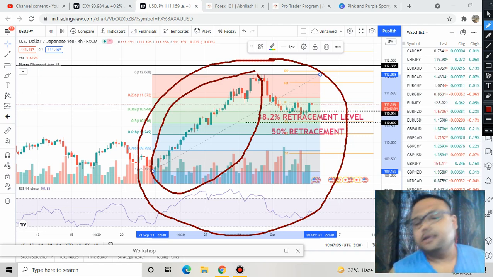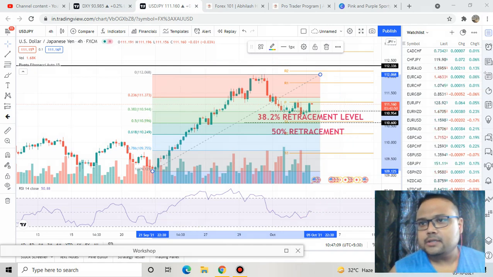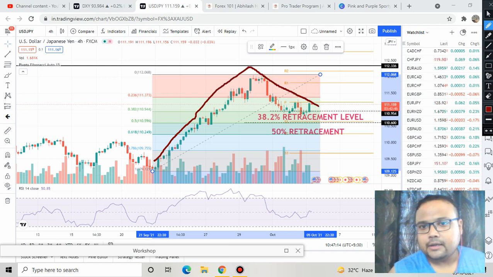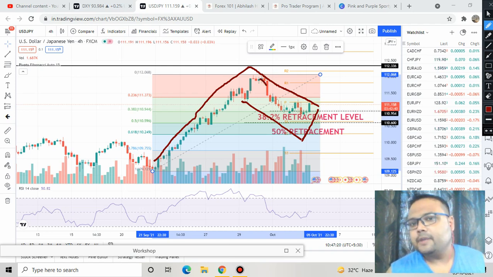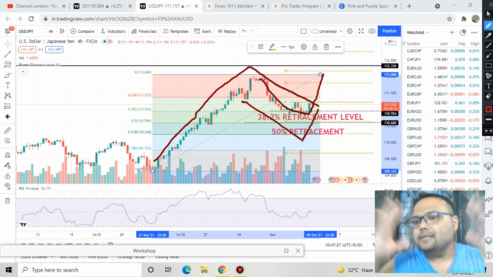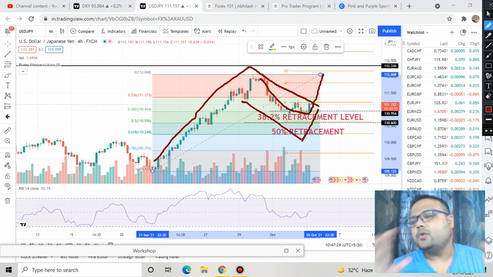I think that if we look at the trend of the market here, the trend still seems to be an uptrend, because if we observe this portion of the market, it looks like either we have a bullish flag, or after the retracement there is a possibility of the market going up. Whatever it is, I'm still thinking there is a possibility of USD JPY going towards the upside.